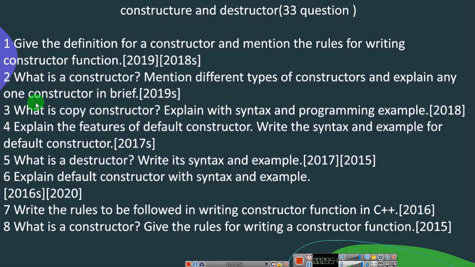So next one is, explain the features of default constructor with syntax and example for default constructor, that is asked in 2017 supplementary. So you have default constructor, copy constructor and parametric constructor. All the 3 points whatever you have, you are going to study the definition, syntax and example. So next comes the destructor. What is destructor?